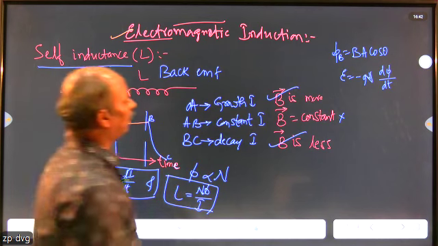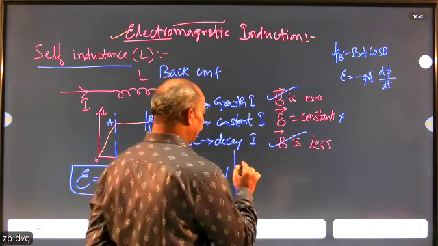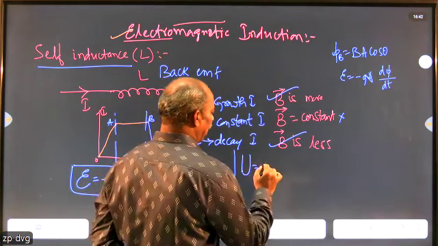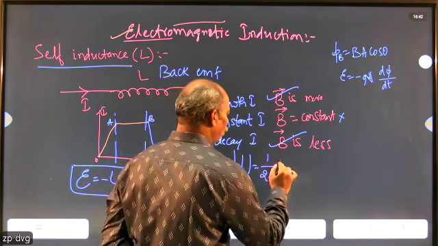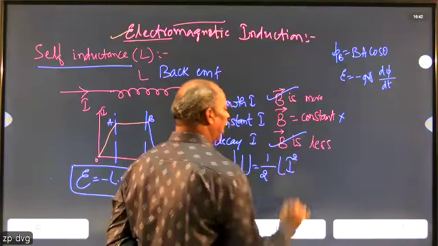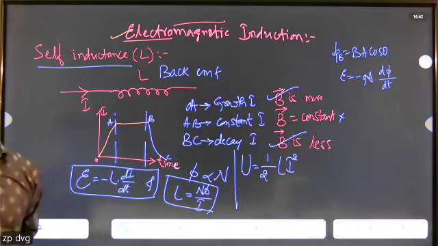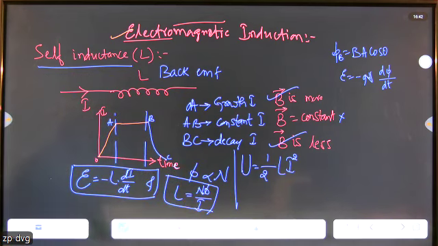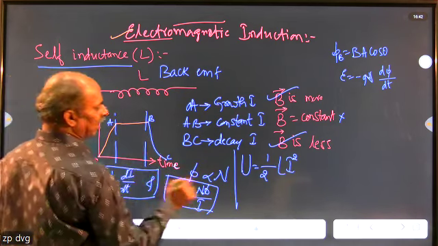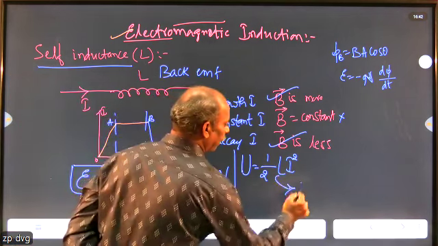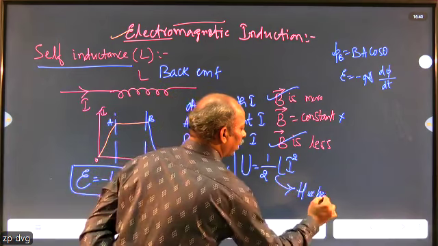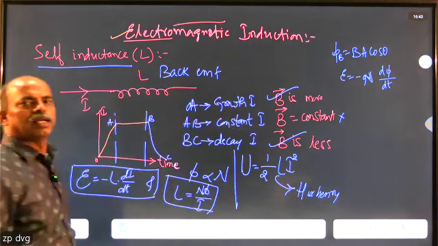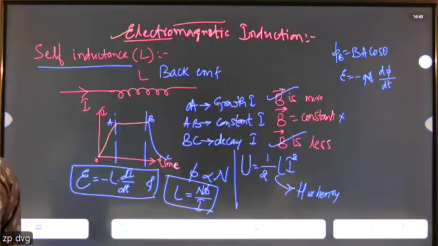Energy also exists. That you also studied in the theory part, that the energy carried by a self-inductor is given by U equals half L I square, where L stands for self-inductance of the coil, and I stands for current through the coil. So this much amount of energy is stored, or generated, in the case of self-inductance. And this self-inductance, L, is measured in Henry. H or Henry is the SI unit of self-inductance.